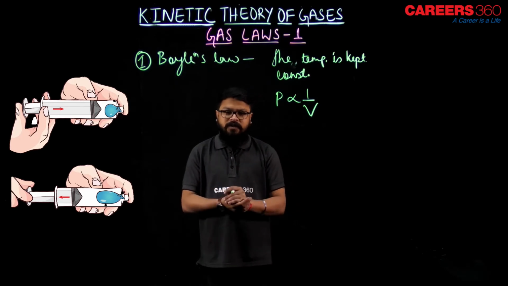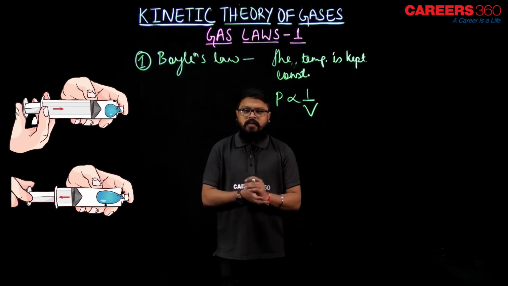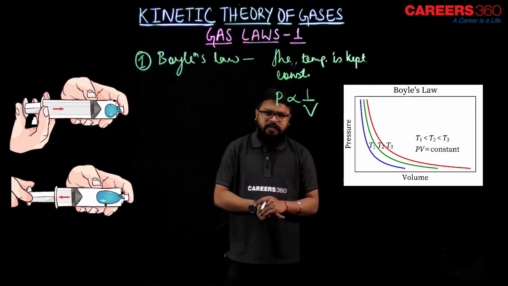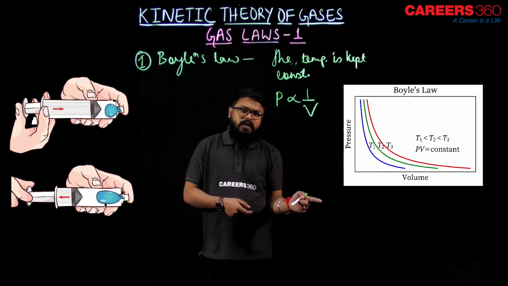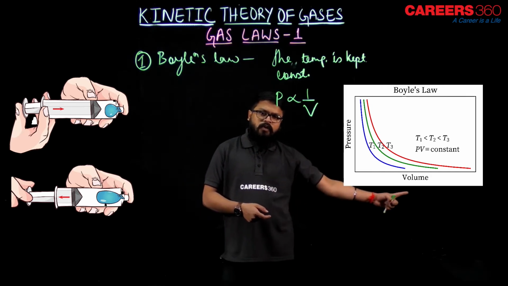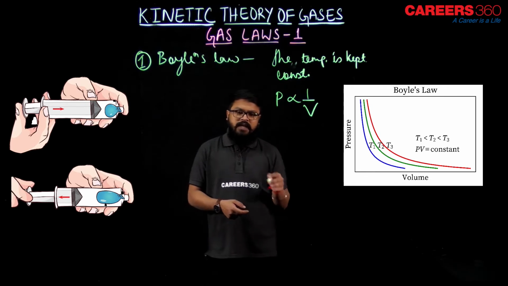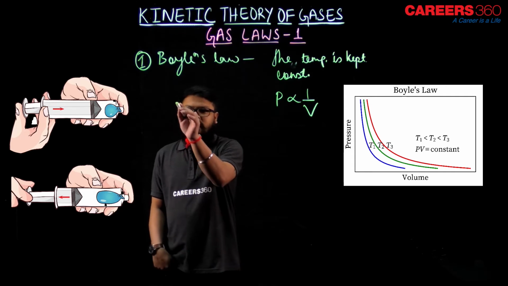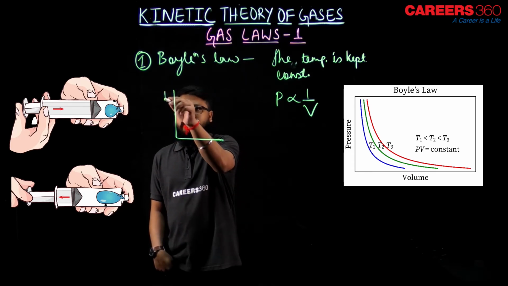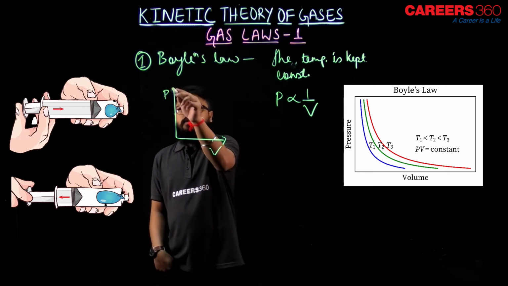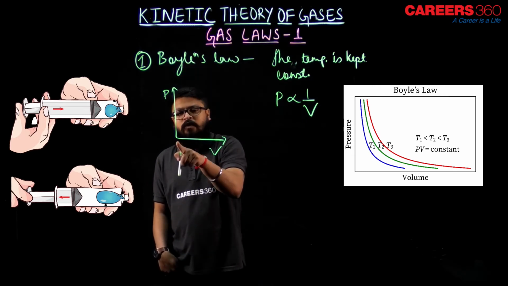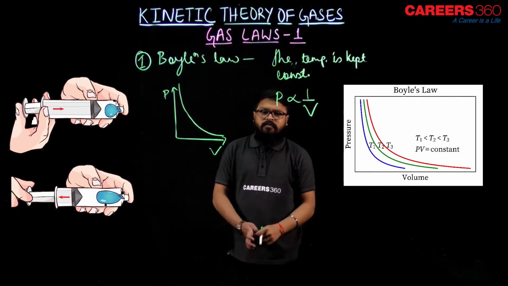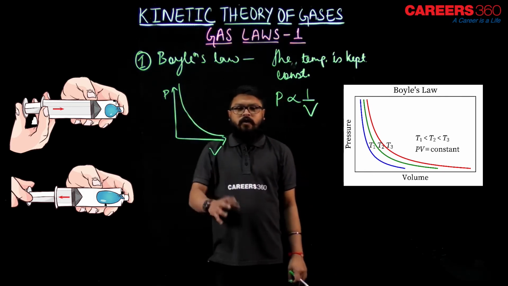Now if we want to see graphically how the pressure and volume vary, let's see. As you can see over here, the pressure and volume curve: more pressure, less volume; more volume, less pressure. So as you can see, they are inversely proportional, and the curve varies in this way. This is pressure, this is volume. If it is more pressure, the volume should be less, but they meet at infinity. That is, for the pressure to be infinite, the volume should be 0.